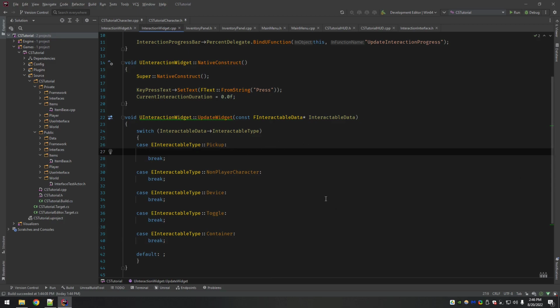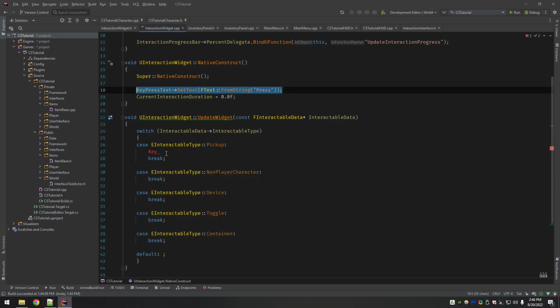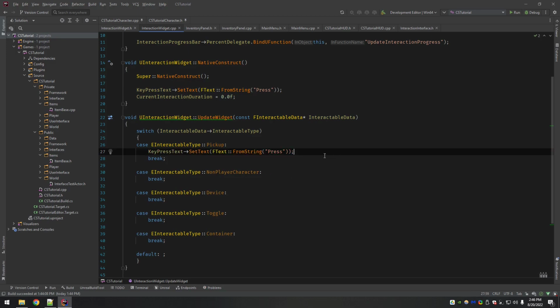So for that, we're going to put in a couple of different pieces of stuff here. For one, we're going to reset the key press text to press. This is just in case, say you've looked at a timed door or something that was timed, it gets set to hold, and then you look back. Because remember, there is one interactable widget.